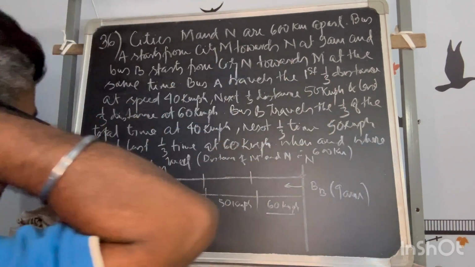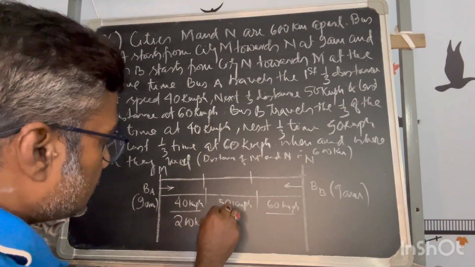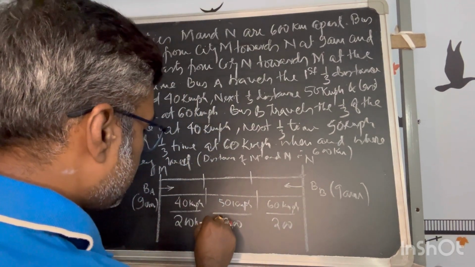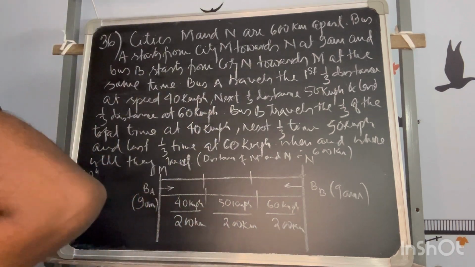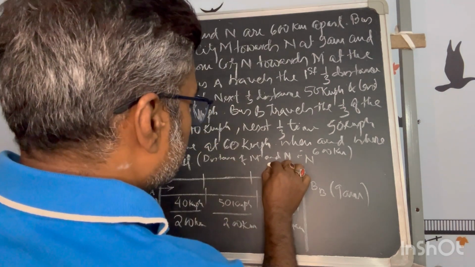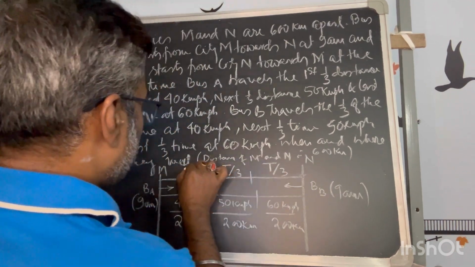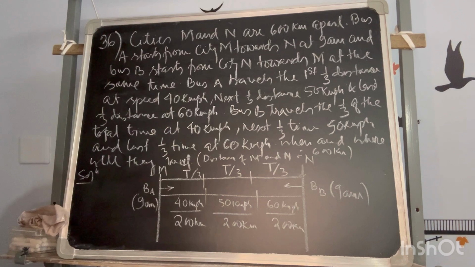That is being said. So for bus A it is 200 kilometer, this is 200 kilometer, this is 200 kilometer. For bus B, this is total time by 3, total time by 3, total time by 3. Total time is not said. That is an unknown part.